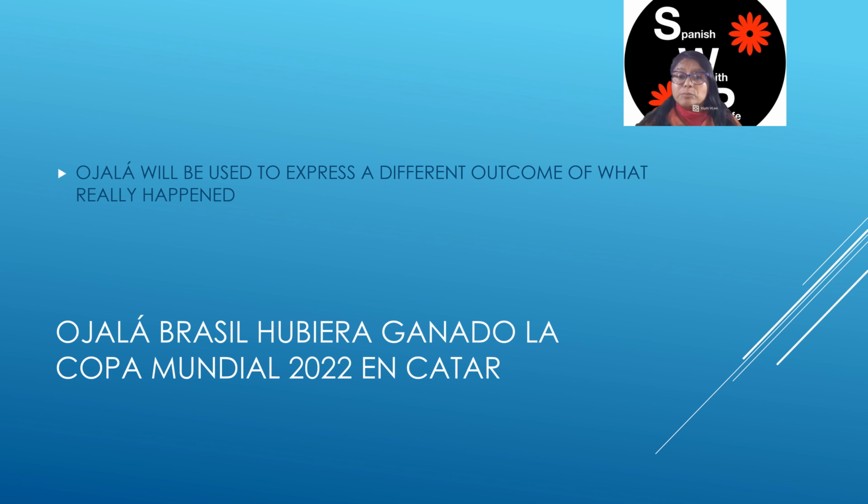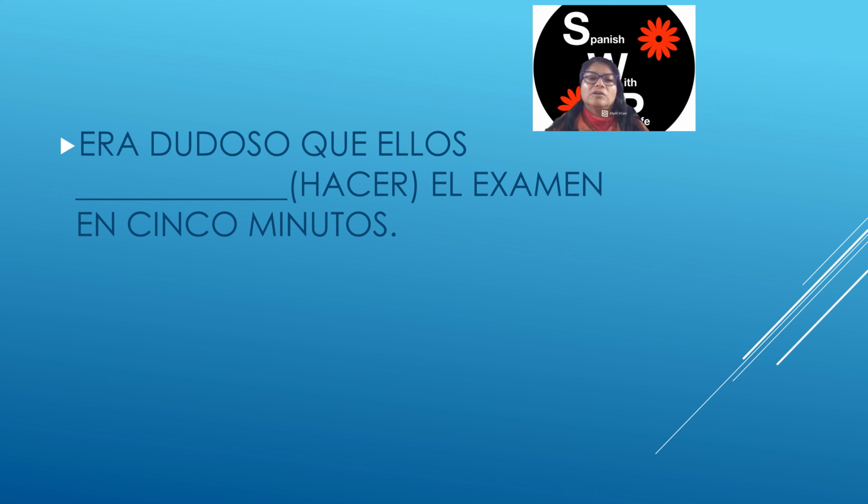The championship was France against Argentina, and Argentina won. ¡Go Argentina! ¡Vamos Argentina! Muy bien, sigamos. I wish Brazil had won the World Cup in Qatar.